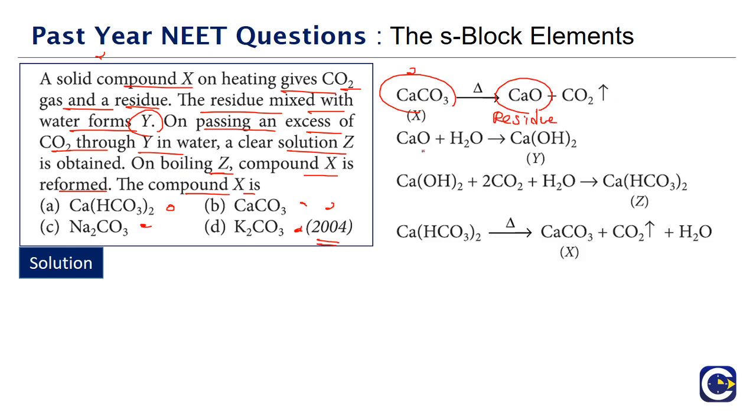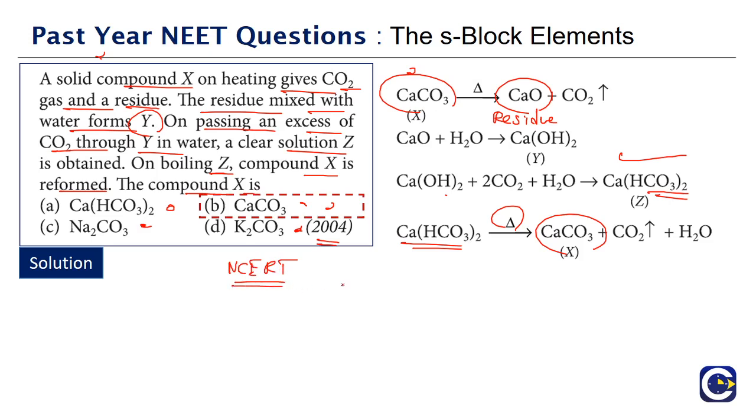Okay, and the residue when mixed with water, it will give Y. Y is what? Calcium hydroxide. And when excess CO2 is bubbled through Y, we will get what? Calcium hydrogen carbonate, which is Z. Z, calcium hydrogen carbonate, on heating will give back the calcium carbonate. So this is a sequence of reactions which you will have about the calcium carbonate. So the correct answer for this is what? Option B, which is calcium carbonate. So we have to cover the reactions that are there in the NCERT for all these, alkali metals as well as alkaline earth metals and their important compounds.